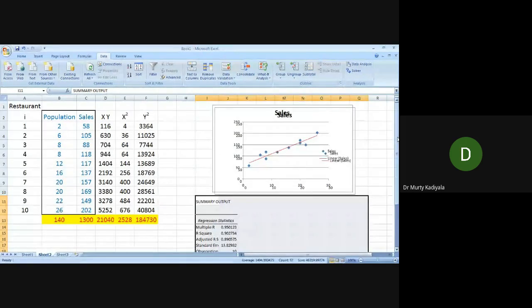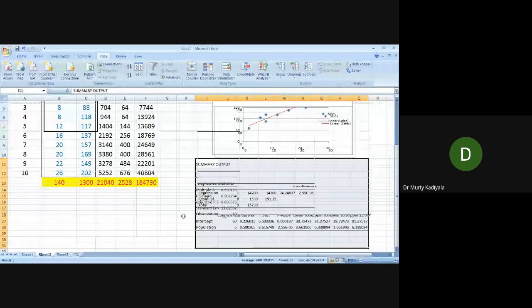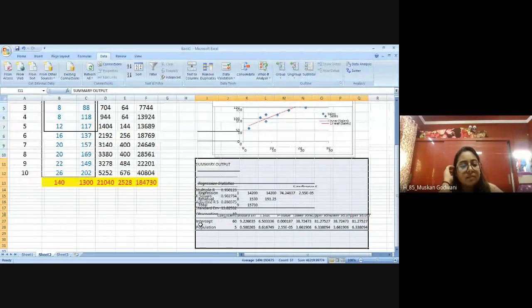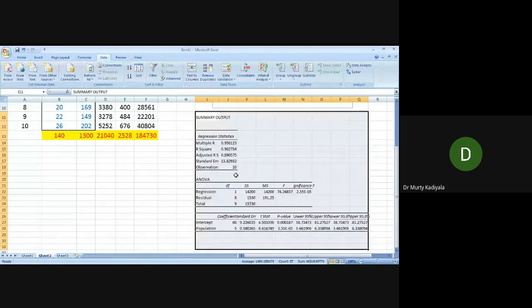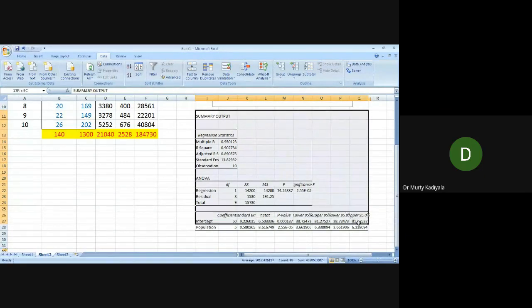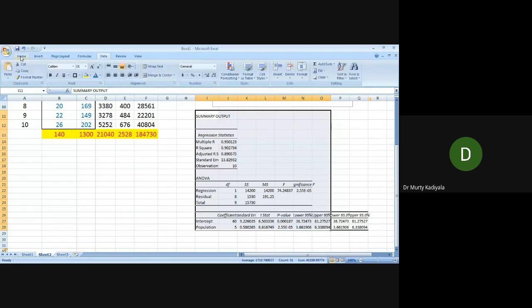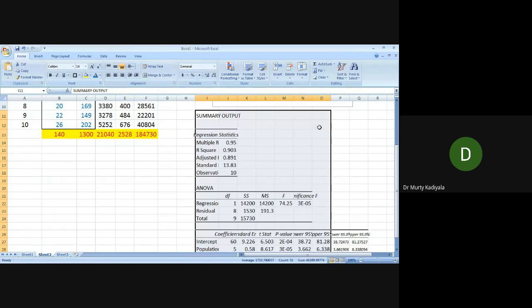Look here. Do you see it properly? No, sir, I can't see. It is scribbling and not able to see some points. Again. Now it's fine. Yes, sir. I do one thing. I increase the font size. Now is it fine? Yes, sir.